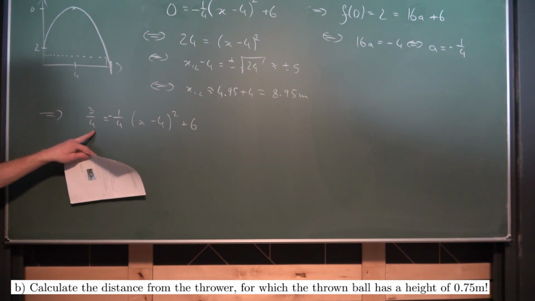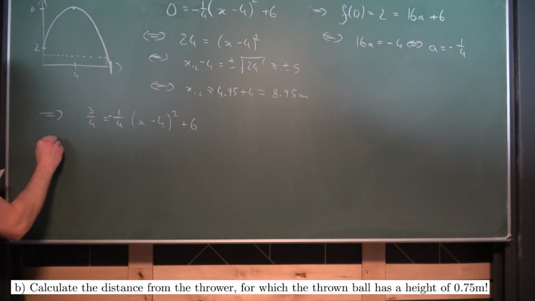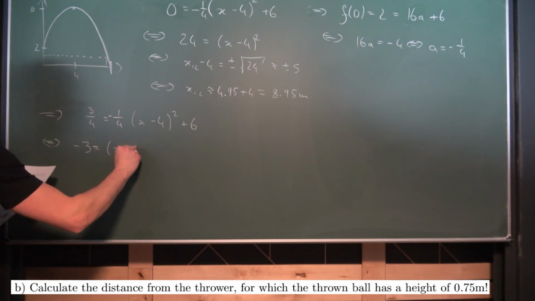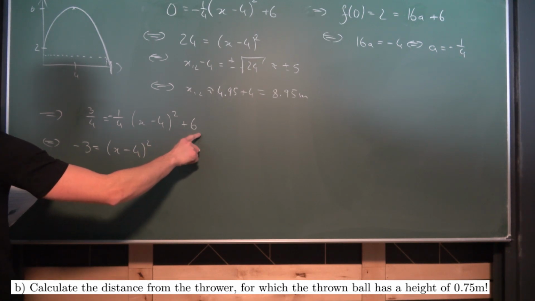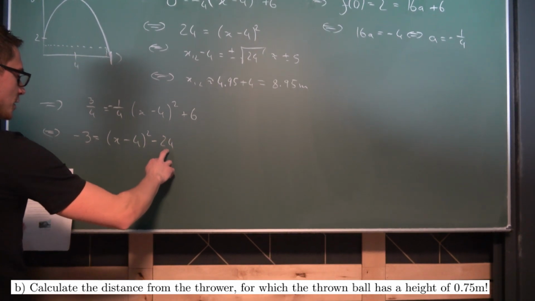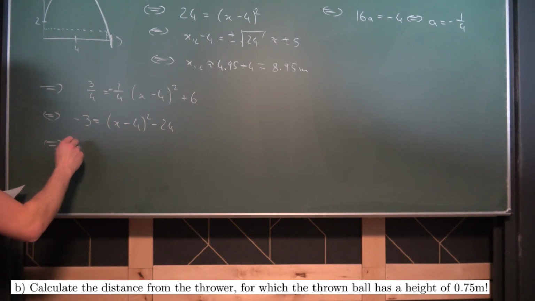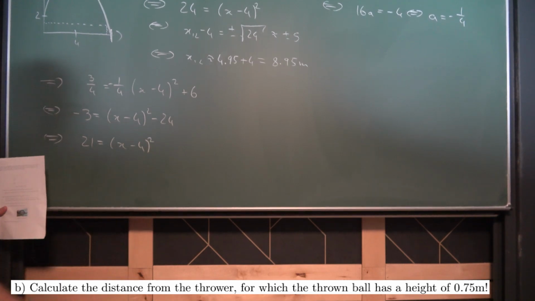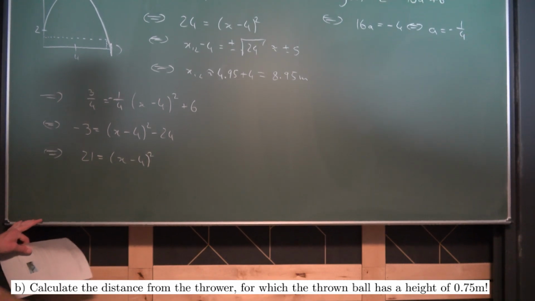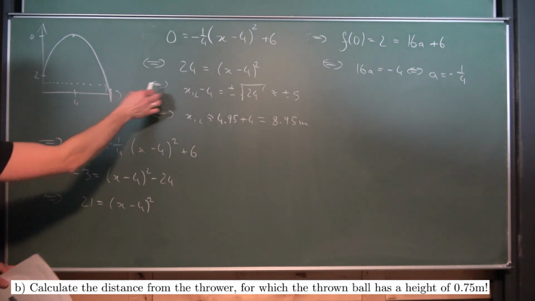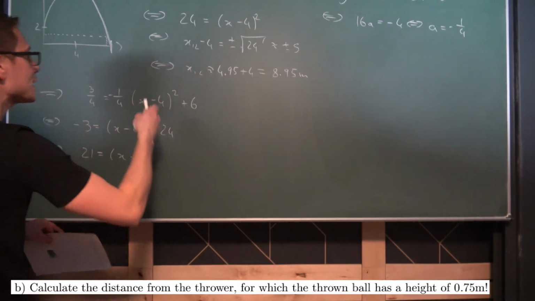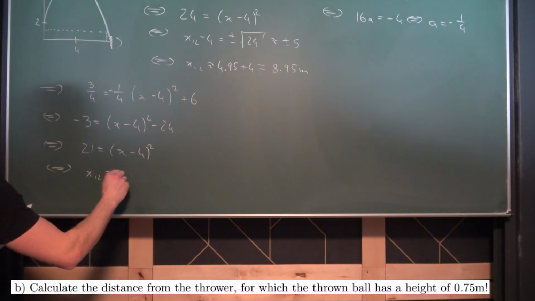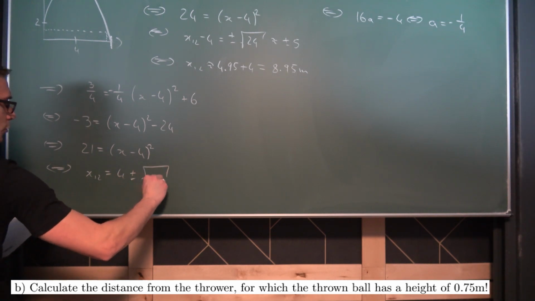Let's get rid of the 4 right here. Multiplying everything by negative 4, we get that negative 3 is equal to x minus 4 squared minus 24. Adding 24 on both sides, we get 21 is equal to x minus 4 squared. And yeah, it does make sense. The x-coordinate must be in front of the thrower, just dimensionally speaking. By taking the square root and adding 4, we get that x1,2 is equal to 4 plus or minus the square root of 21.